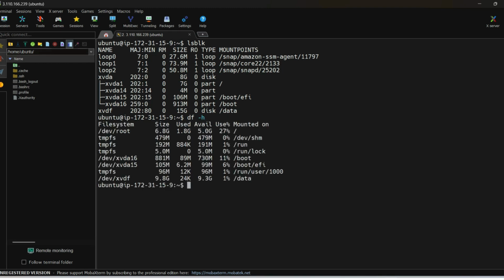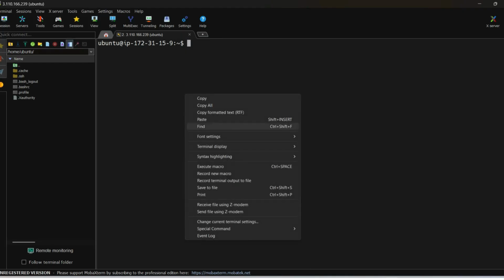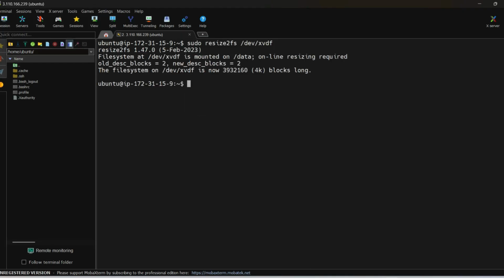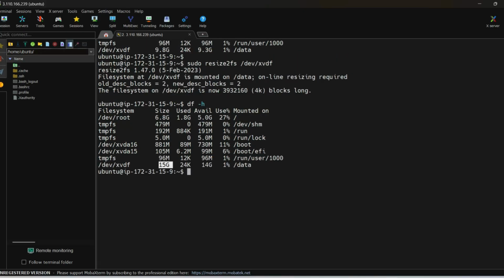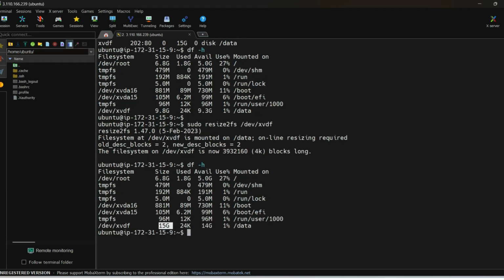Now if we check the file system size, it still shows 9.8 GB. It has not extended up to 15 GB. So I need to resize the file system. I have to use the command sudo resize2fs. Now the file system has been resized. Now check the file system size with df -h. Now it shows 15 GB. /dev/xvdf is 15 GB. Previously it was 9.8 GB, which is approximately 10 GB. So the file system size has been extended from 10 GB to 15 GB.